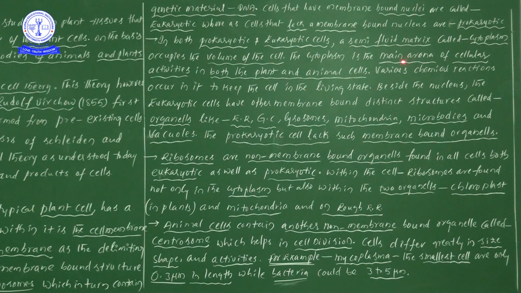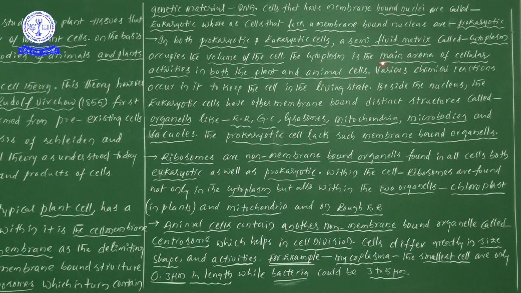This is an important point, asked in so many examinations. Arena means place. What is the main place for cellular activities in the cell? We must remember, the cytoplasm. It is the main site.